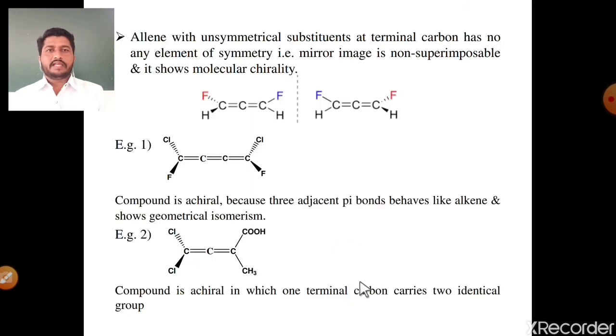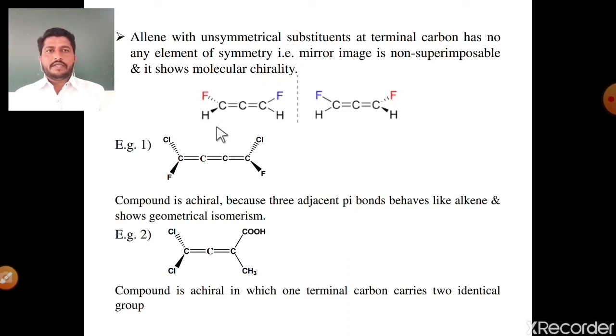Okay. Next one, allenes with unsymmetrical substituents at terminal carbon have no element of symmetry. That means the mirror image is not superimposable and it shows molecular chirality. This molecule does not show any element of symmetry, that means the mirror image is not superimposable, and this molecule shows optical activity.